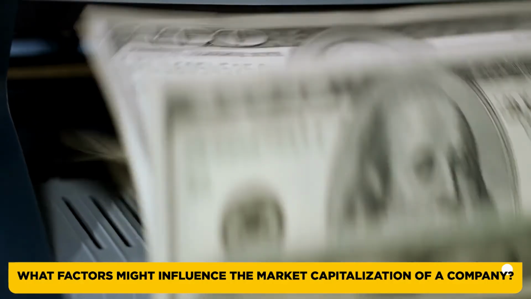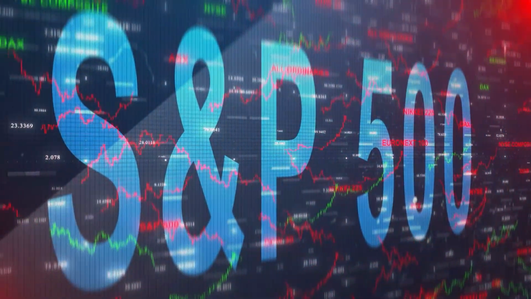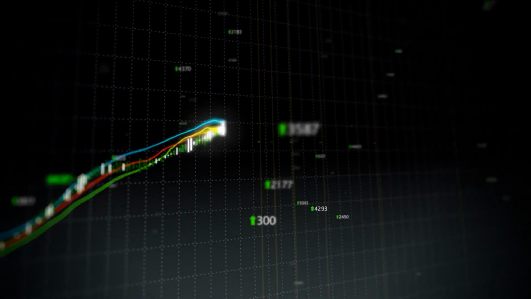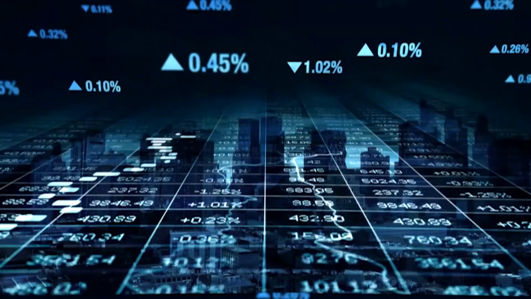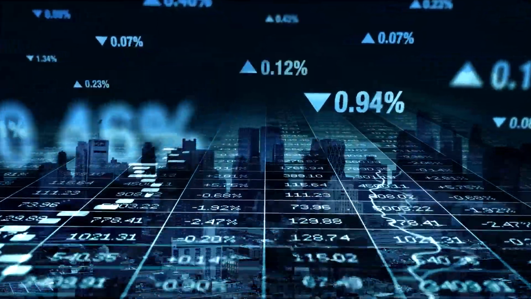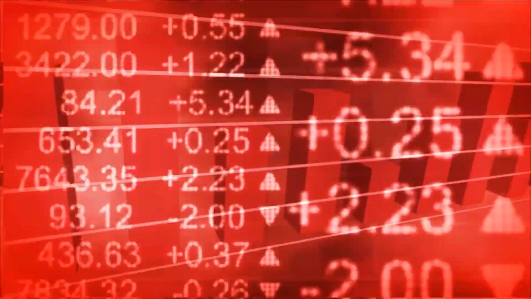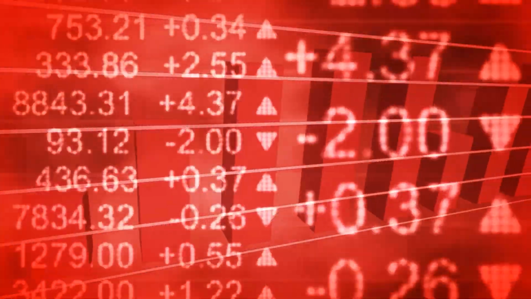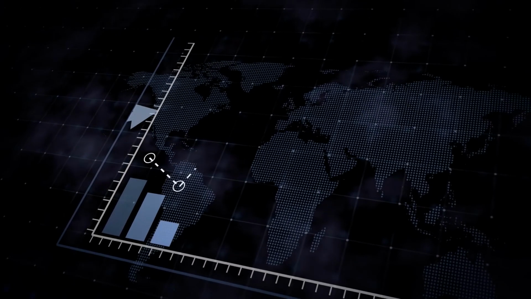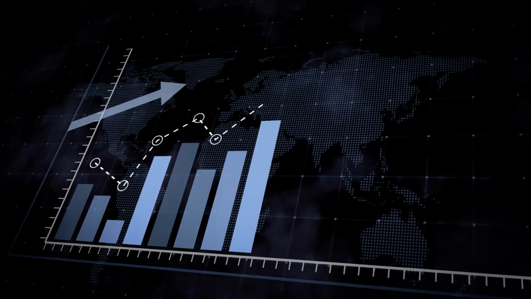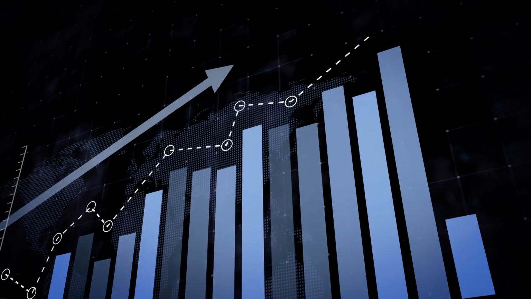What factors might influence the market capitalization valuation of a company? A company's market cap can be influenced by a variety of variables. Changes in the number of shares issued, as well as significant changes in the value of shares, might have an effect when warrants on the company's stock are exercised. The number of outstanding shares increases, diminishing the stock's current value. The company's market worth might be impacted if warrants are exercised below the current market price of shares. A stock split or dividend, on the other hand, usually does not affect the market cap. Since the number of shares outstanding has grown as a result of the split, the stock price will be lower.